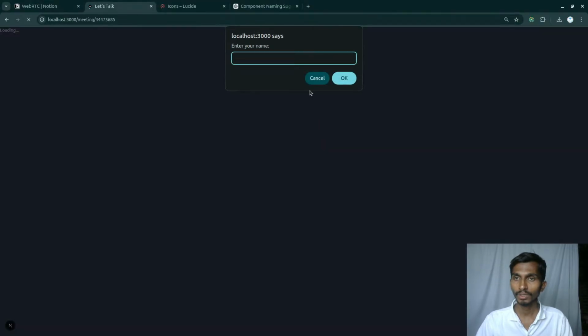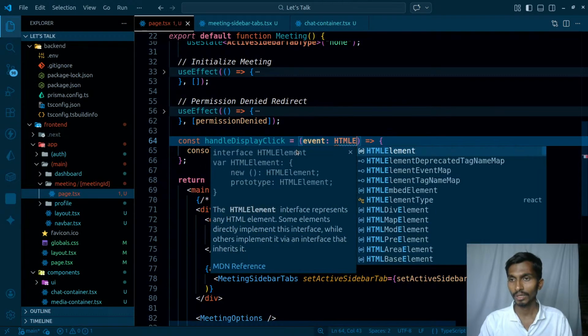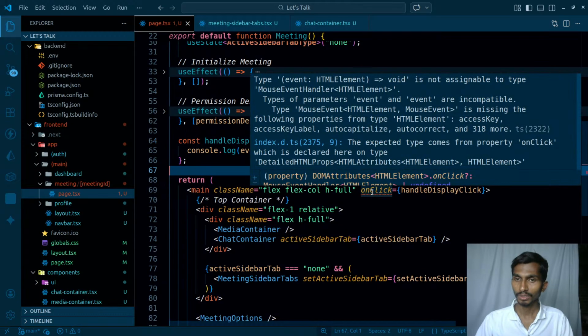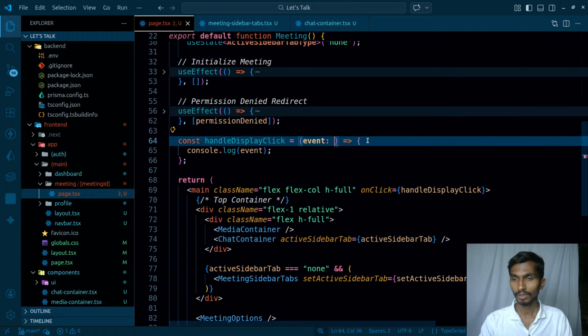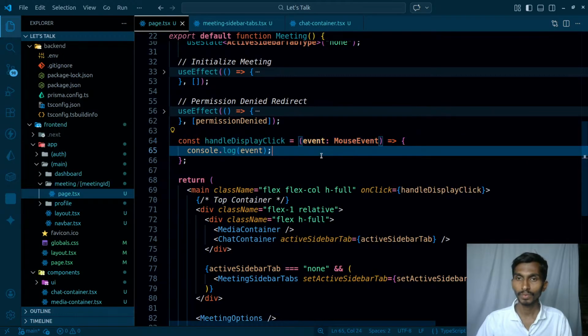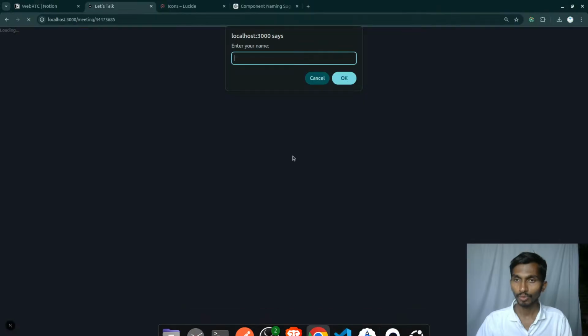As for the event, this is going to be an HTML element, so the event is going to be of type HTML element. Again, not sure about whatever I'm doing right now. HTML element, that can be MouseEvent handler on the HTML element. Okay, MouseEvent will be coming from React, fine. Let's simply check this out. Time to see it in action.